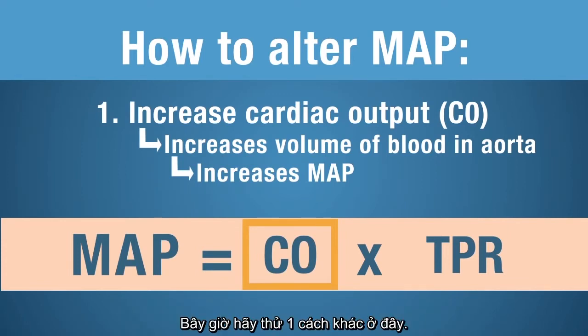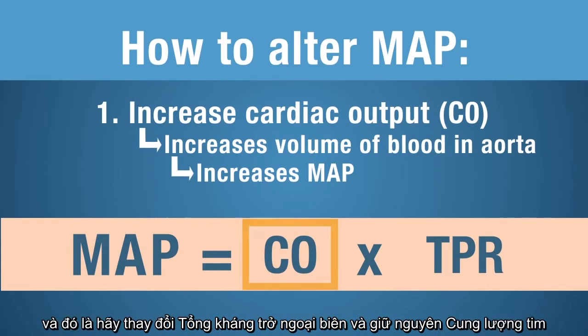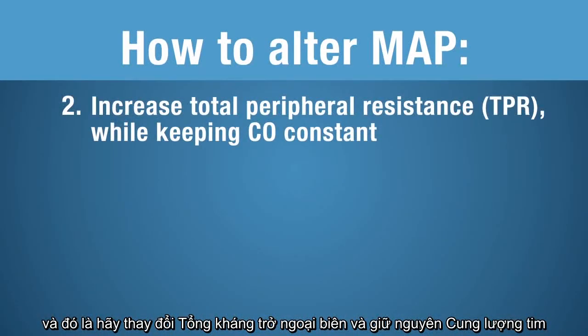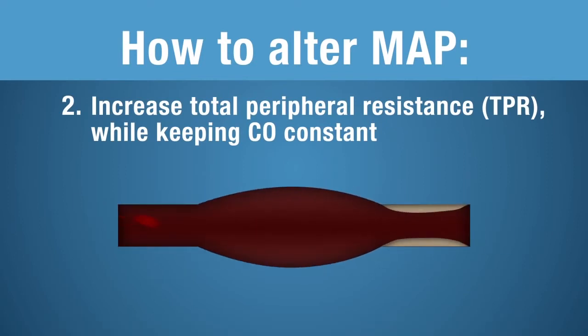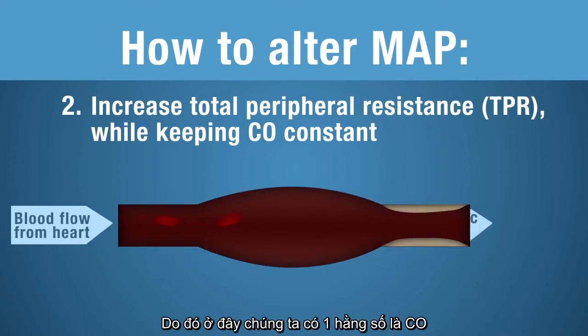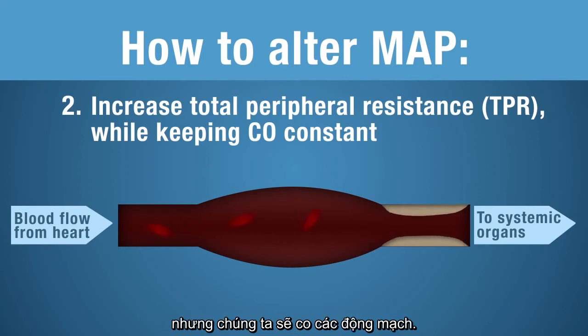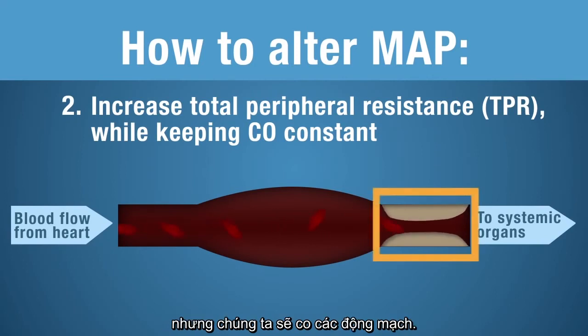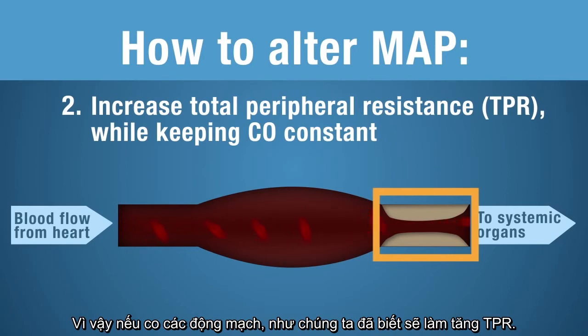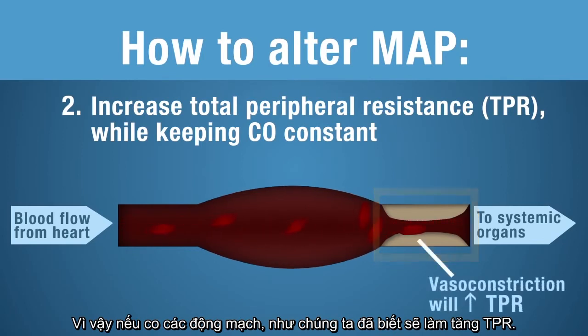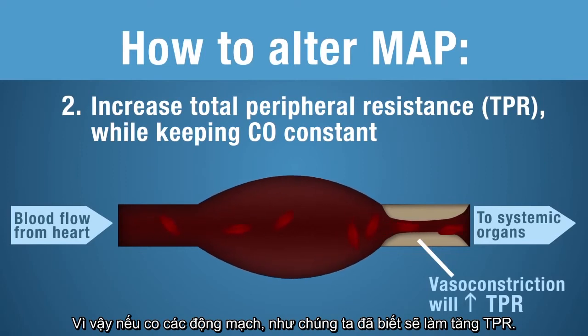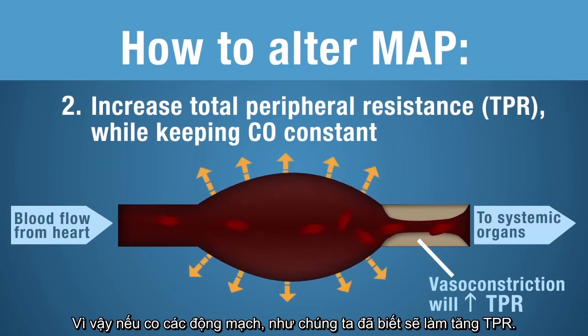Now, let's try another option, and that is let's change your total peripheral resistance. Let's increase it, but keep cardiac output constant. So here we have a constant cardiac output, but we are going to vasoconstrict these arterioles. This vasoconstriction, as we know, is going to increase total peripheral resistance.